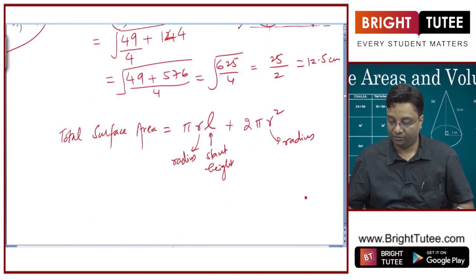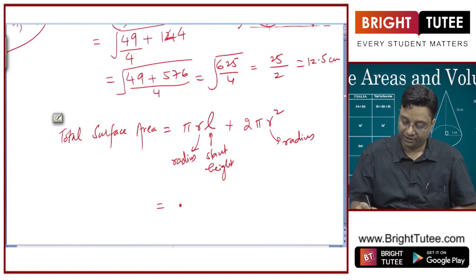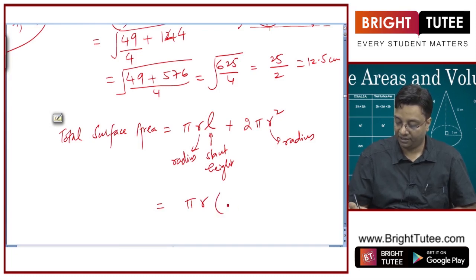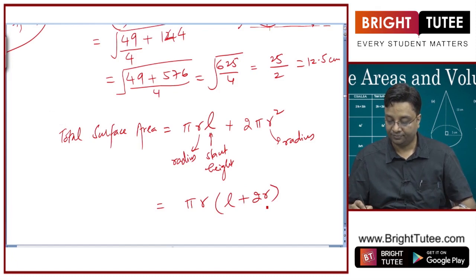R is equal to 3.5. So if I take pi r common, I'll have L plus 2r inside.